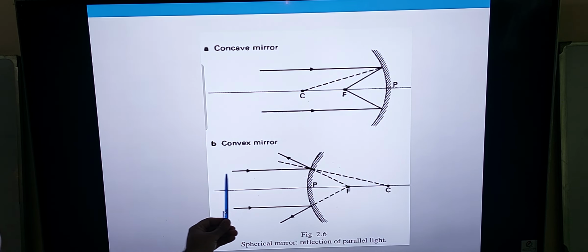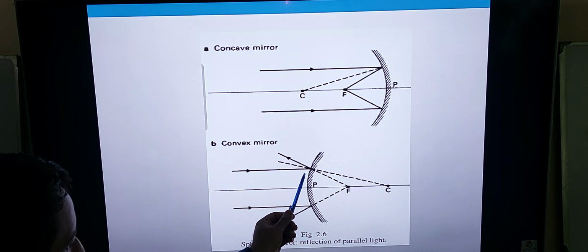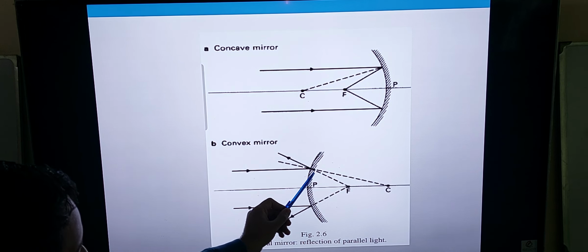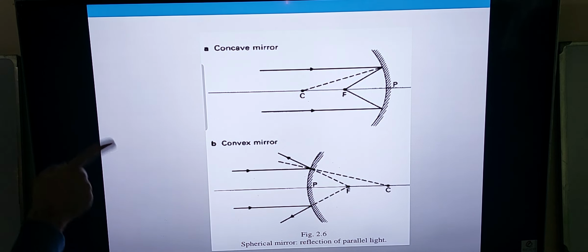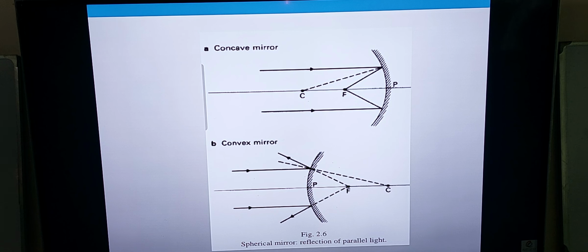And if you can see here, the rays of light parallel to the principal axis strike this mirror at the surface, and they are reflected away from the principal focus. So this gives us the phenomenon of the convex mirror, and this is the basic differentiating point between a convex and a concave mirror.